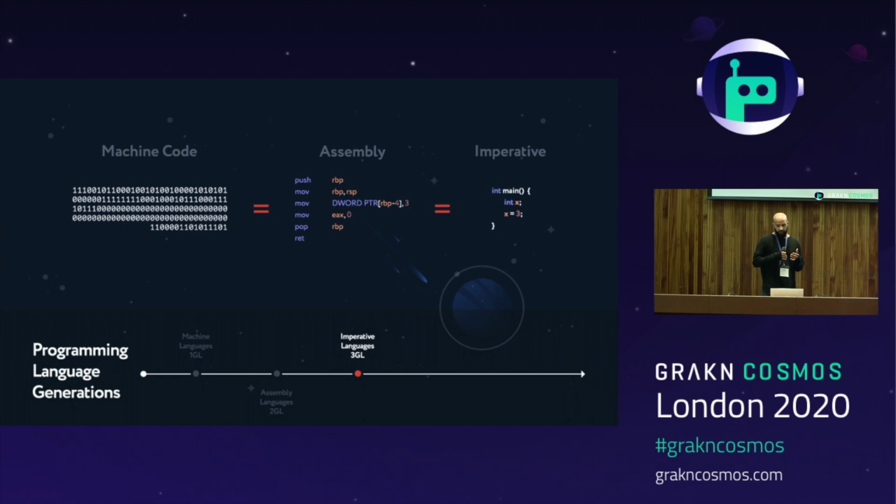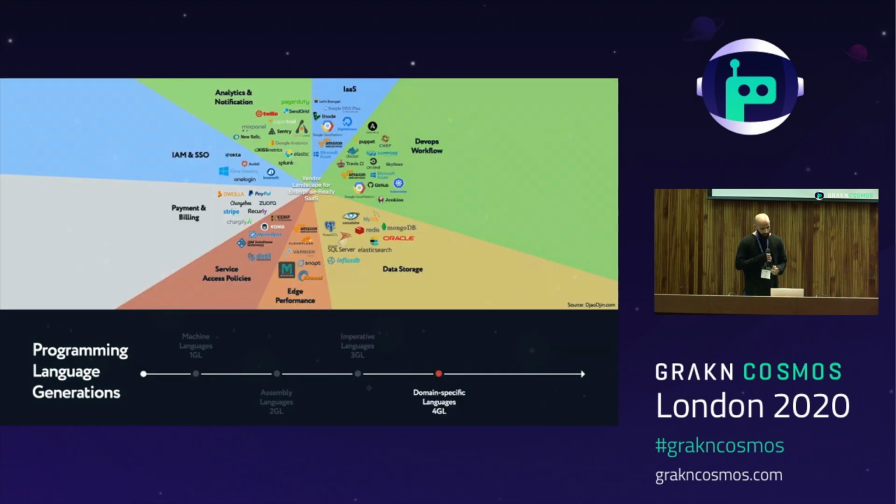So imperative programming languages made it much easier for humans to read and write than binary code, but just because we can solve any problem we want using an imperative programming language doesn't necessarily mean we should. And this is because most of the common problems that we encounter when creating software have already been solved. And if we were to write those programs from scratch, we would stop the progress of software development. So to avoid constantly reinventing the wheel, we added another layer of abstraction, bringing us to the fourth generation of programming languages, which are called the domain-specific languages.